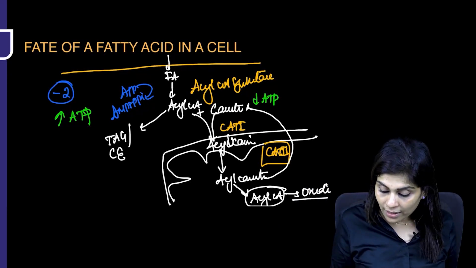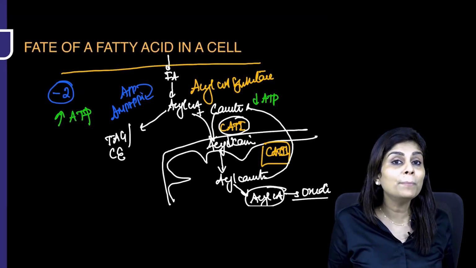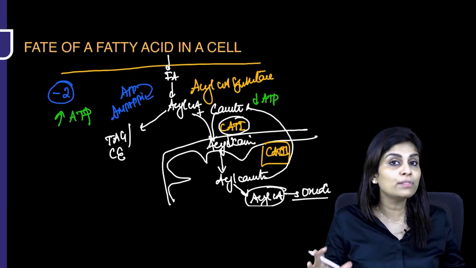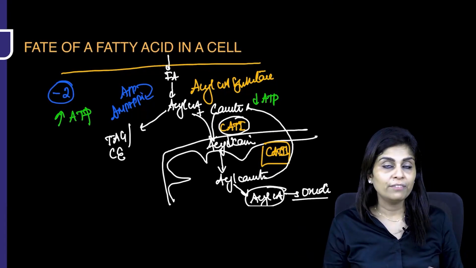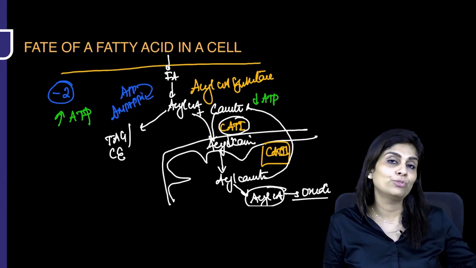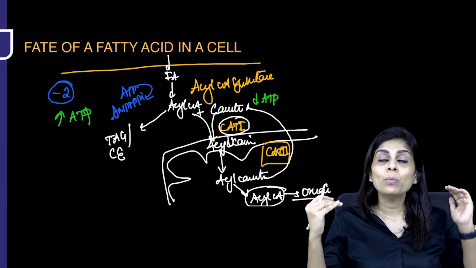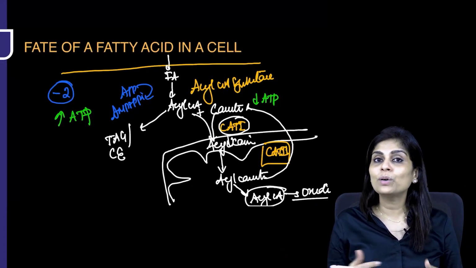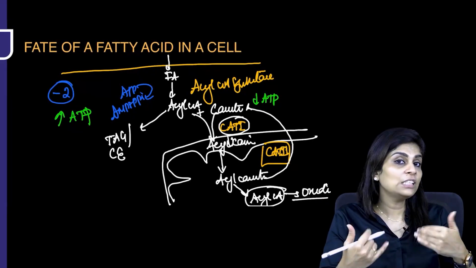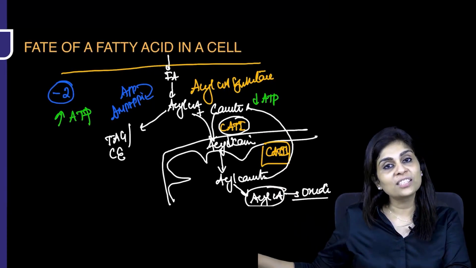And until carnitine acyltransferase 1 acts on fatty acid, have you committed fatty acid to any of the pathways? No. The fatty acid can enter into cholesterol ester formation, or it can enter into triacylglycerol synthesis, or it can get oxidized. But once carnitine acyltransferase 1 acts on acyl-CoA, converts it into acylcarnitine, no other go, it goes and gets oxidized.